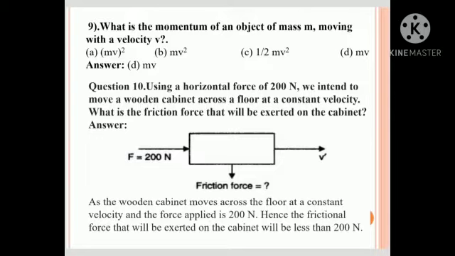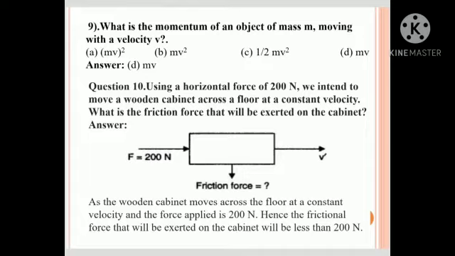Question: what is the momentum of an object of mass m moving with velocity v? The options are mv whole square, mv square, 1 by 2 mv square, and mv. The answer is m into v, mass into velocity.